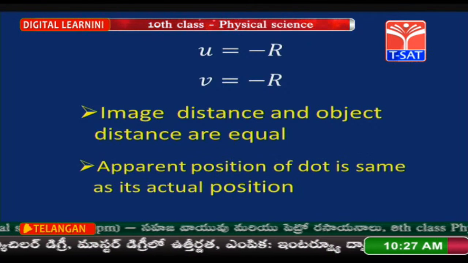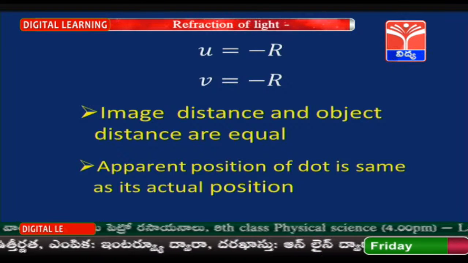So, the apparent position of the dot is the same as its actual position.